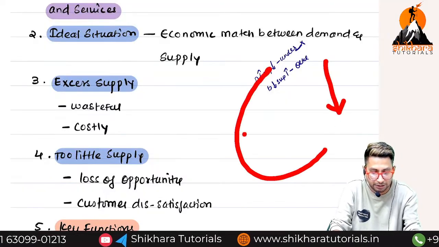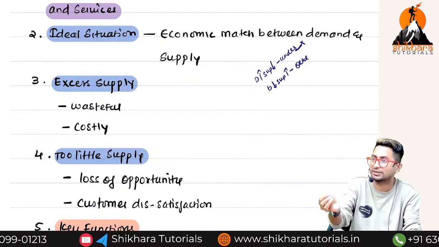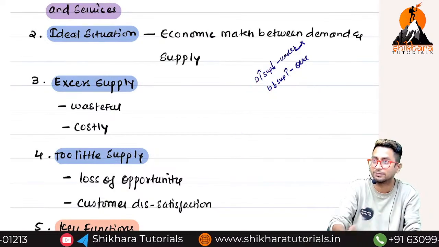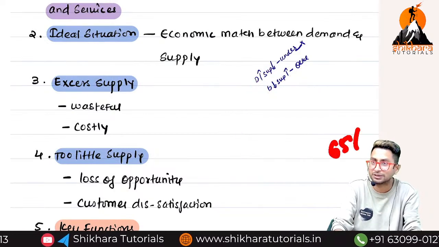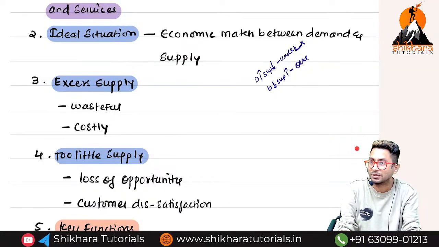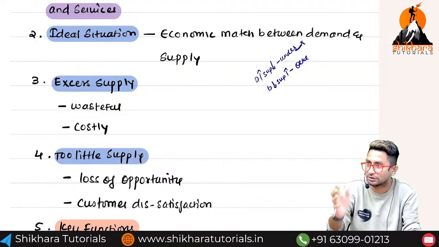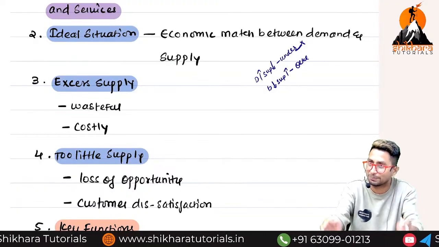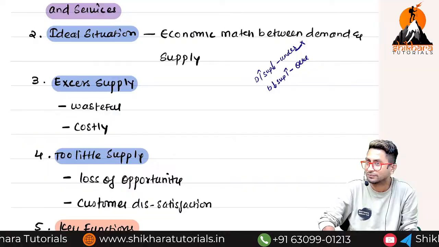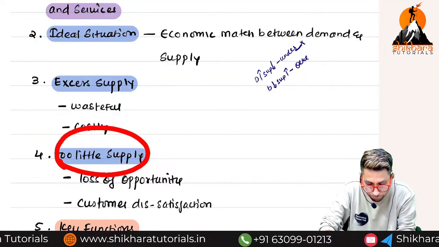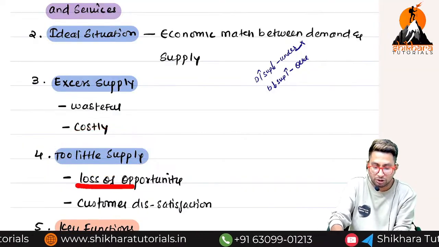They are buying Tata, Maruti. A Maruti car showroom is like a cycle showroom. You go, pay money, take it and come. That company has more than 65% market share. With a scooty, sometimes you may get delayed by 1 or 2 days. But with a Maruti car, no. You go to the showroom, make the payment, take the car and come. So that is why if too little supply is there, there is loss of opportunity.